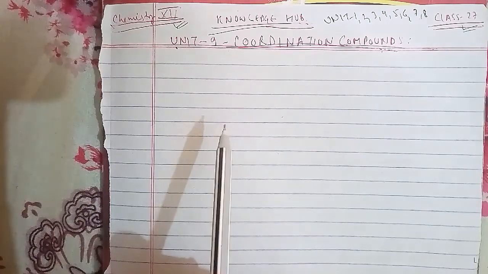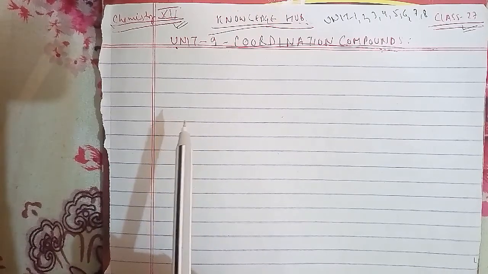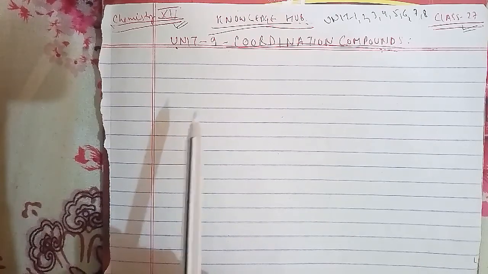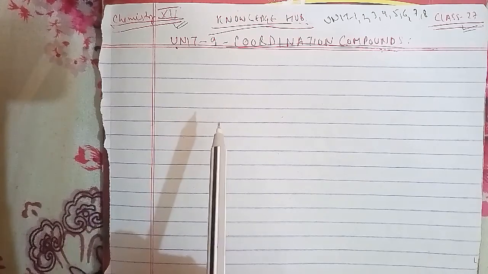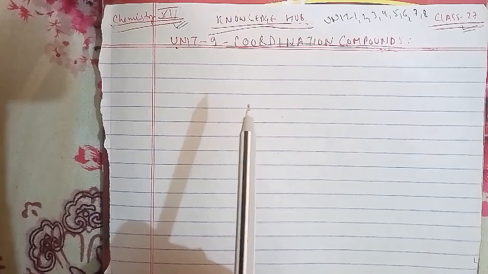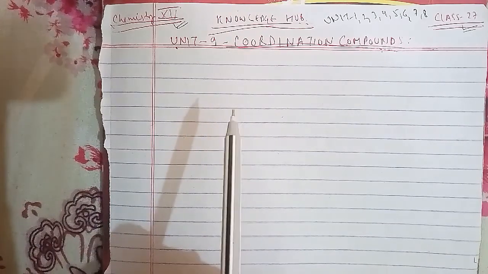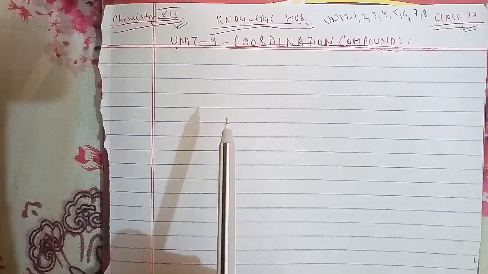30th question: which is the last element in the series of the actinoids? Write the electronic configuration of that element and comment on the possible oxidation state of this element as well. We'll talk about another question: use Hund's rule to derive the electronic configuration of Ce3+ ion and calculate its magnetic moment on the basis of the spin-only formula.